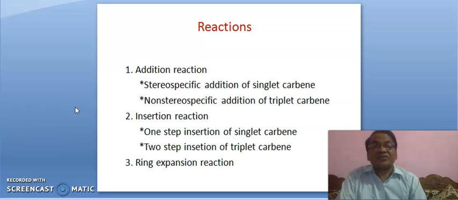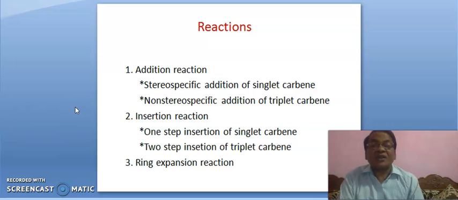In addition reaction, we will see two types of reaction: stereospecific addition by singlet carbene and non-stereospecific addition of triplet carbene.